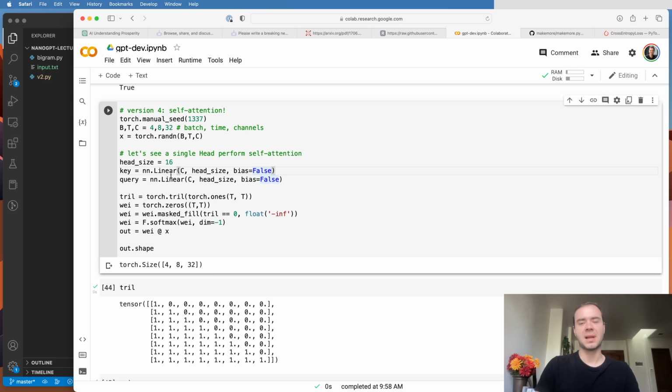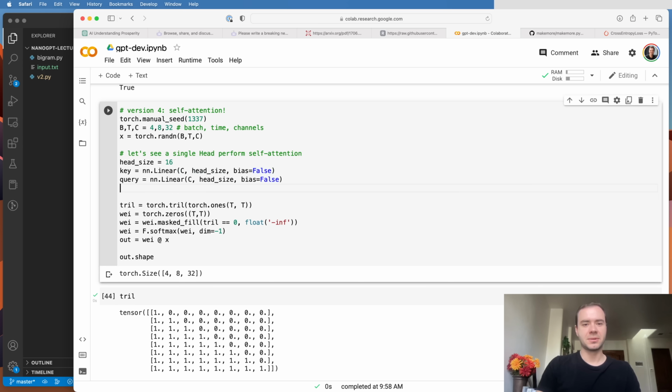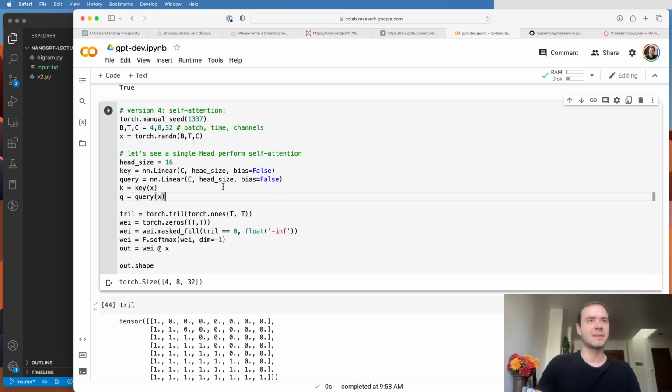So these are just going to apply a matrix multiply with some fixed weights. And now let me produce a key and query, K and Q, by forwarding these modules on x. So the size of this will now become B by T by 16, because that is the head size, and the same here, B by T by 16.